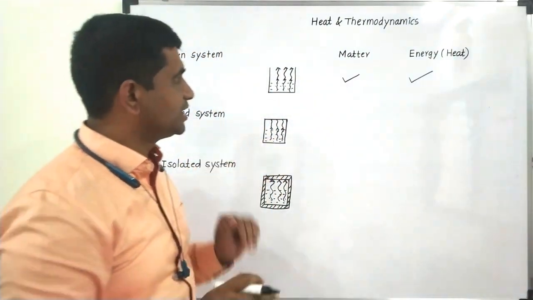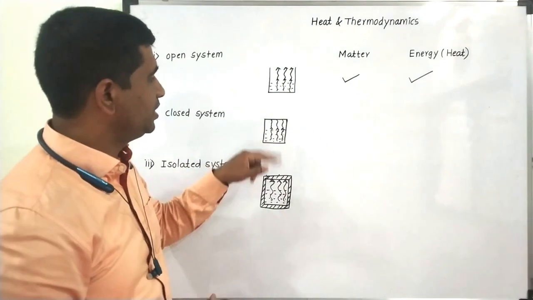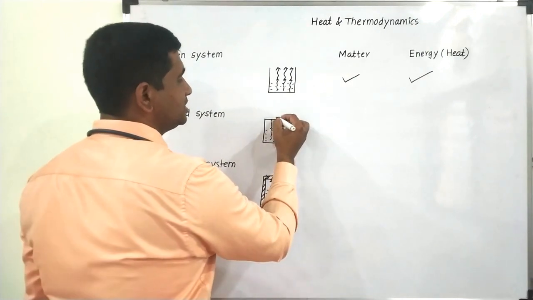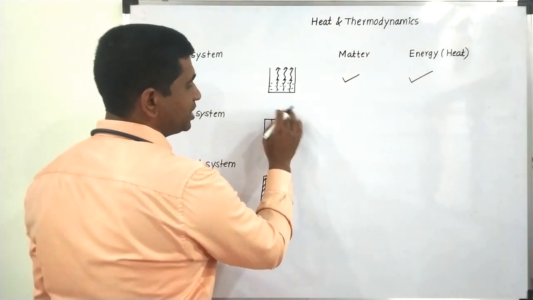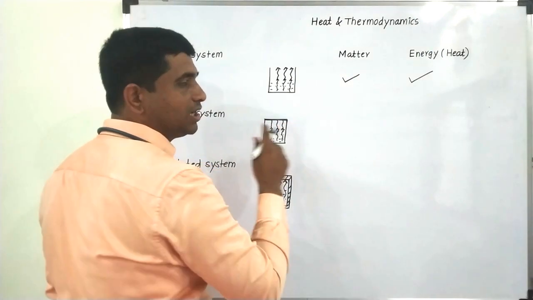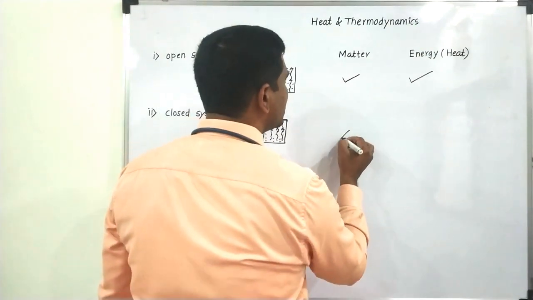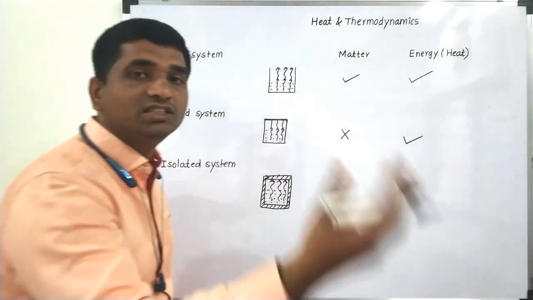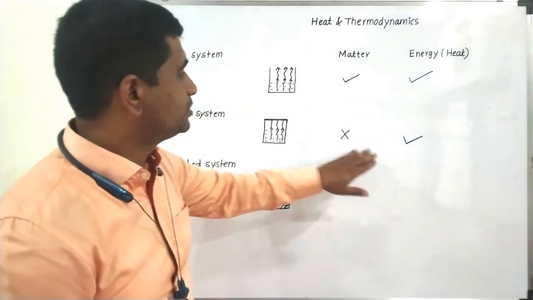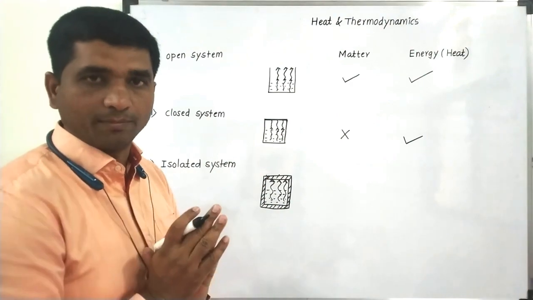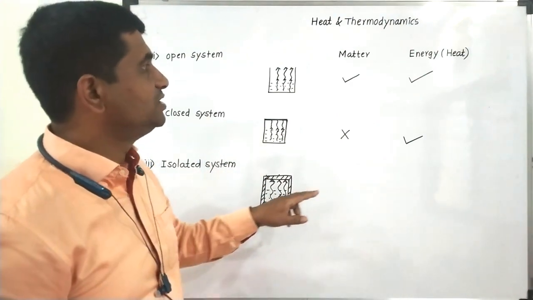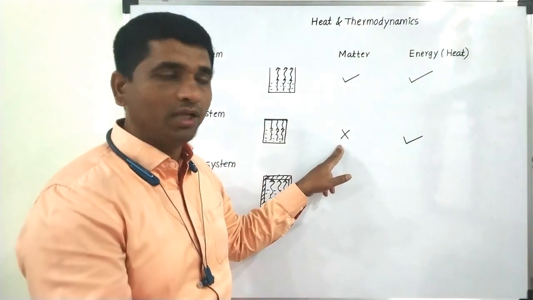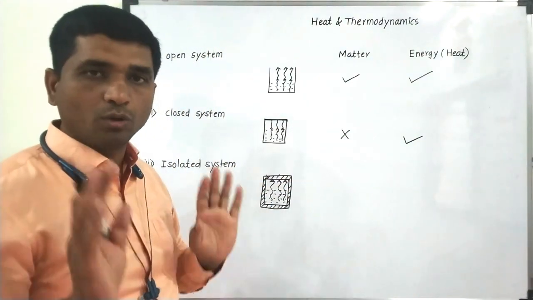Now if you consider this example, in this case, though water vapors are not going outside, as this is a conductor, the temperature of the outermost surface will be a little bit higher. So it is not exchanging matter with the surrounding, but it is exchanging heat or energy with the surrounding. Such systems are called closed systems. The systems which are exchanging only energy but not matter with the surrounding are called closed systems.